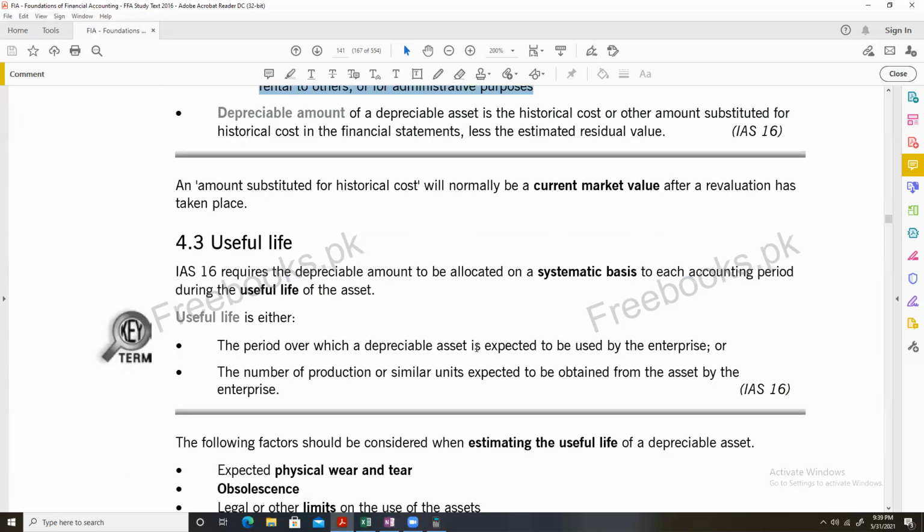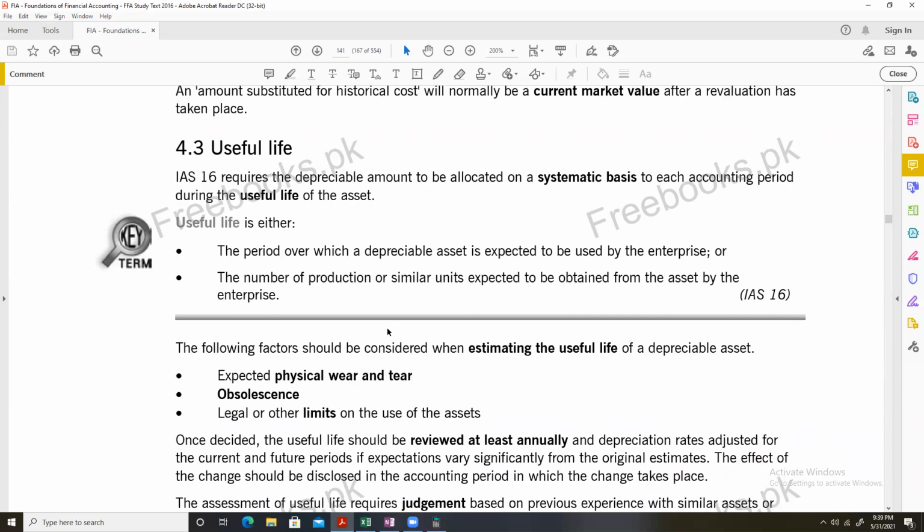Useful life is the period over which a non-current asset is used by a firm. These are the factors that are considered when estimating the useful life of the asset: physical wear and tear, obsolescence, legal or other limits on the use of the assets.